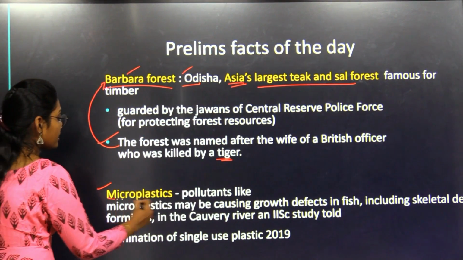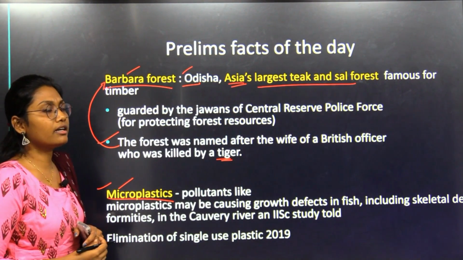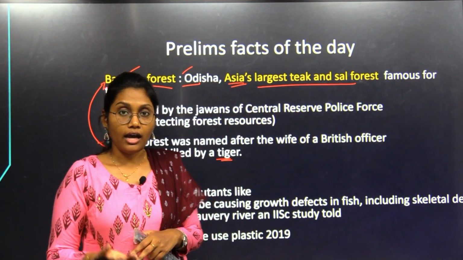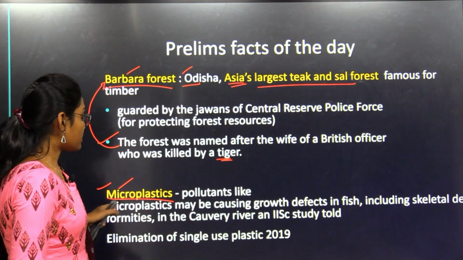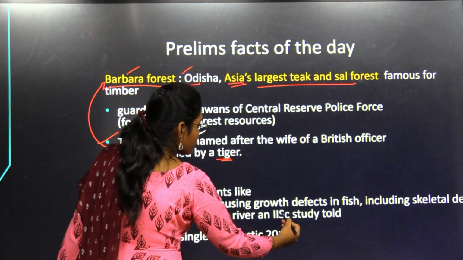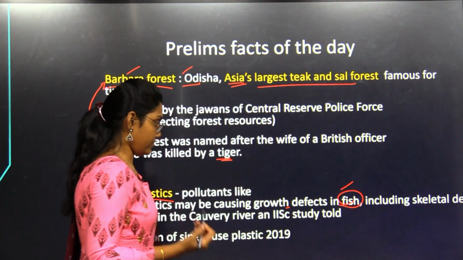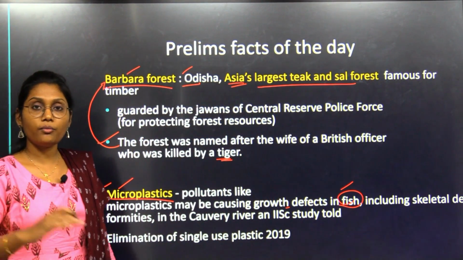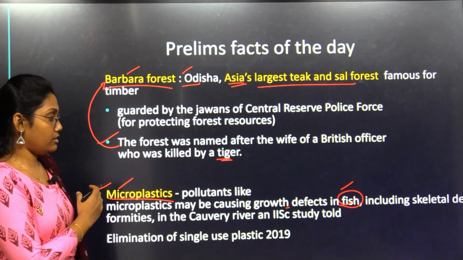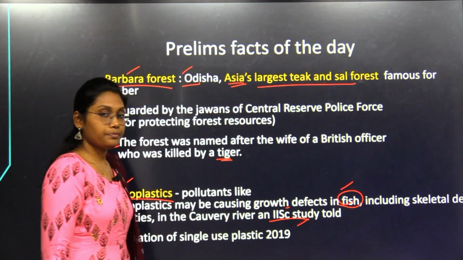Next fact, microplastics. Recently we have seen that microplastics are entering into the human blood. And again we have seen microplastics in the news, that they are changing the skeletal structures of fish. Skeletal deformities are happening maybe because of microplastic pollution. An IISc study has told that.